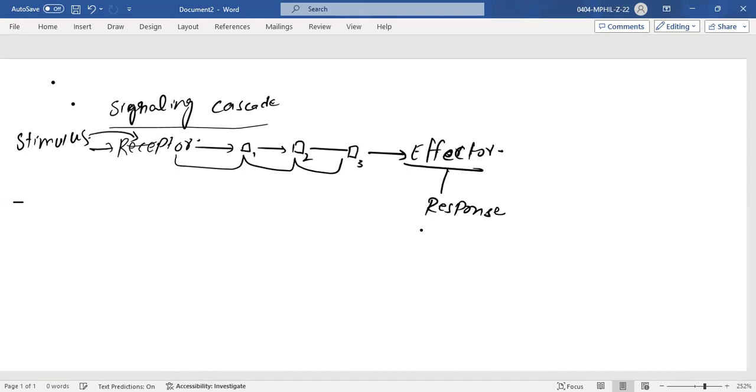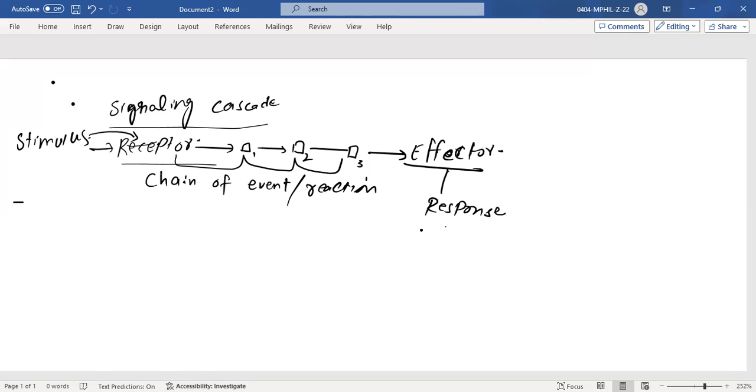Now signaling cascade is actually the sequence or chain of events. We can easily define it this way: a chain of reactions by which a stimulus leads to the response, and it is not possible to bypass these steps.